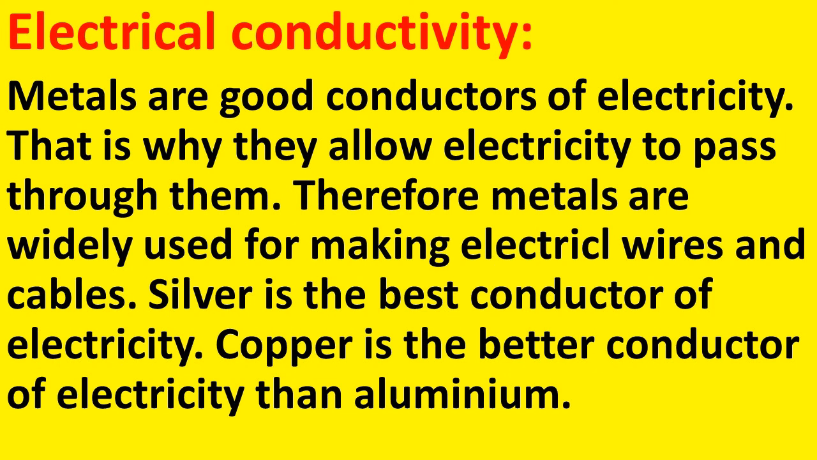You all know that copper is used in electrical connections. The electrical wires are made of copper. Then which property of metal is used here? Yes, it is electrical conductivity. Metals are good electrical conductors and this property is used for making electrical wires and cables.